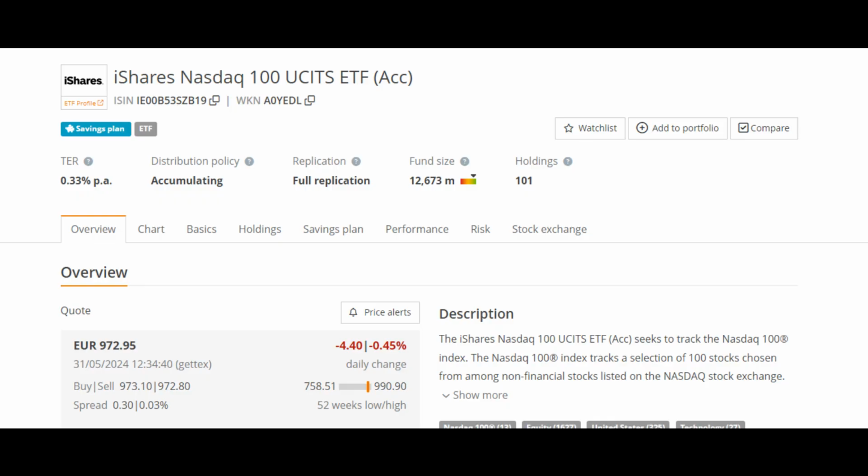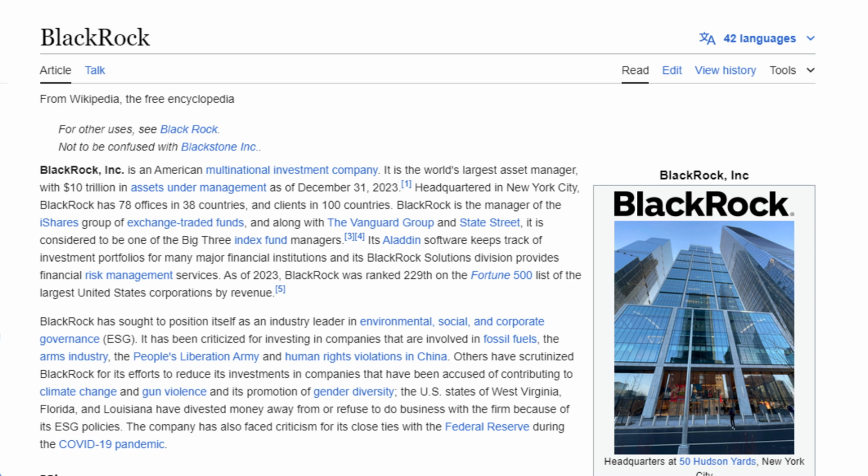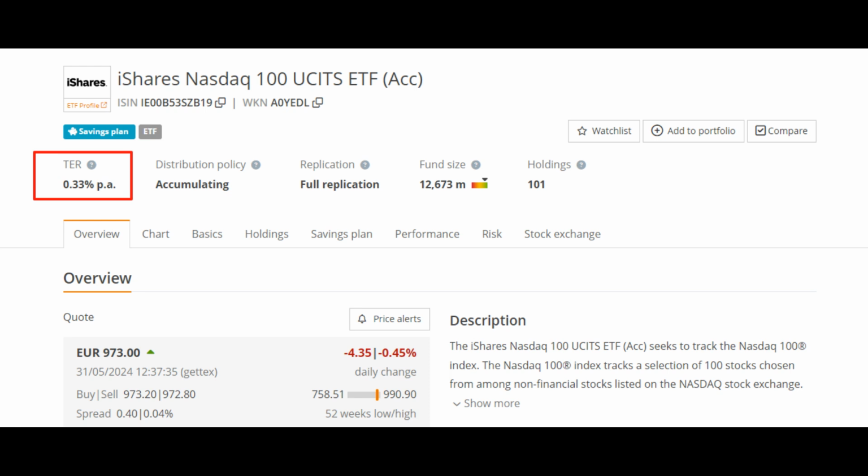So now that you have that information, what should you do? Obviously, if you want the safety and comfort of the biggest possible ETF, then you will go with the iShares NASDAQ 100 ETF. It is over 12 billion euros in size, and it is owned by the biggest asset manager in the world, BlackRock. It is the most expensive one in terms of total expense ratio, or fees, at 0.33%, but the difference between it and the other ones is not that big, and if it does make you sleep better, then you should probably take this ETF.